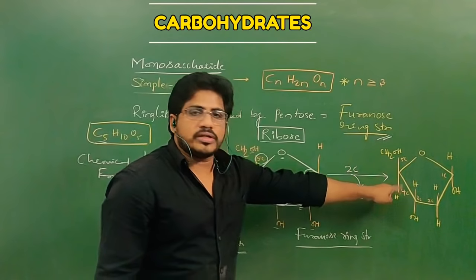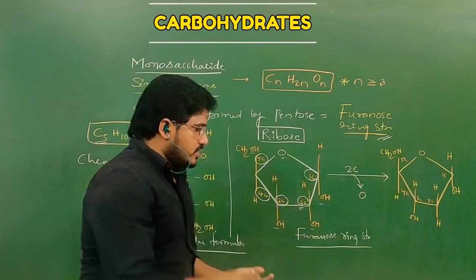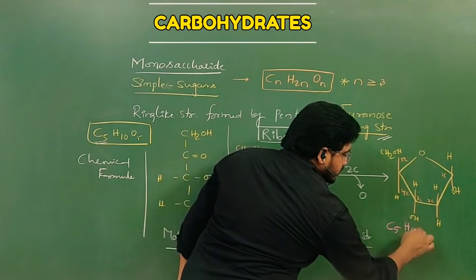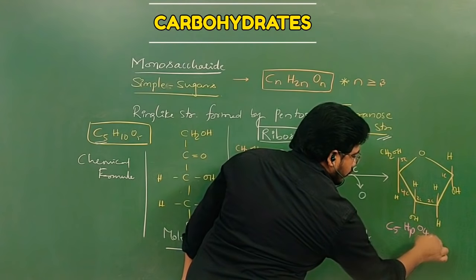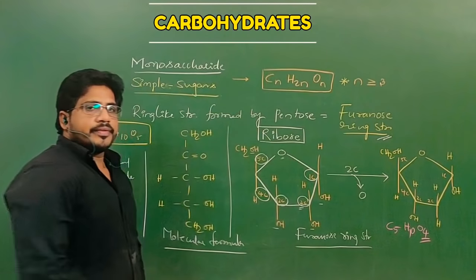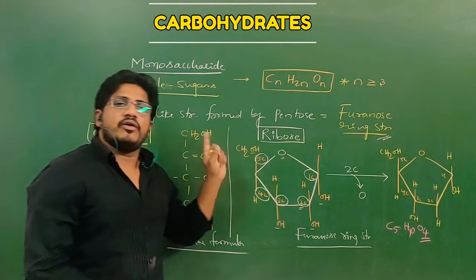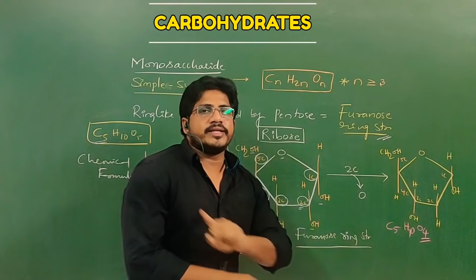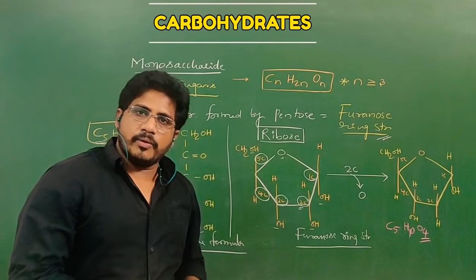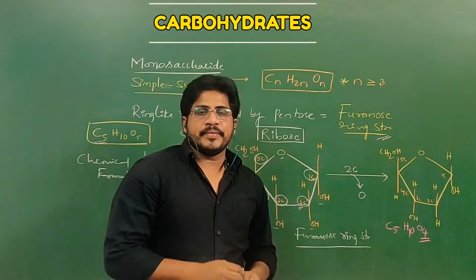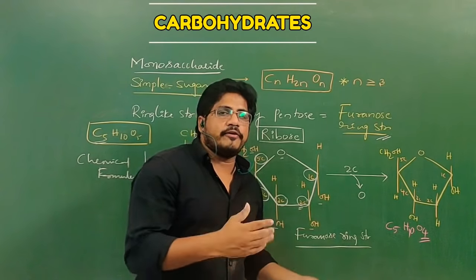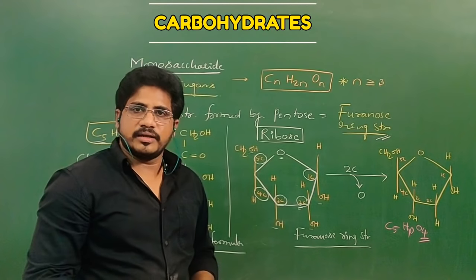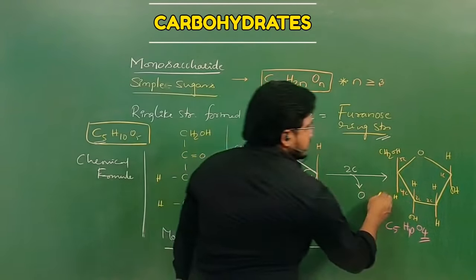So if you count the carbon, hydrogen, oxygen numbers, you will get C5, H10 and O4. This is important. C5, H10, O5, that is called pentose. C5, H10, O4 is not pentose directly. Why? Because it is not following the formula of Cn, H2n, On. Clear?